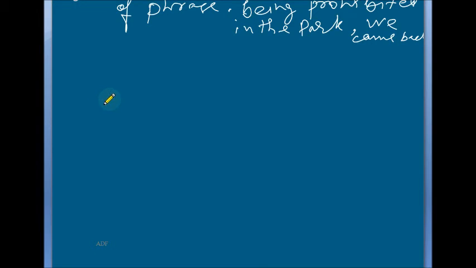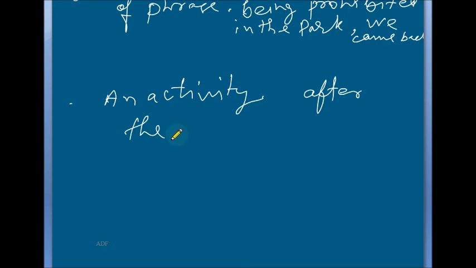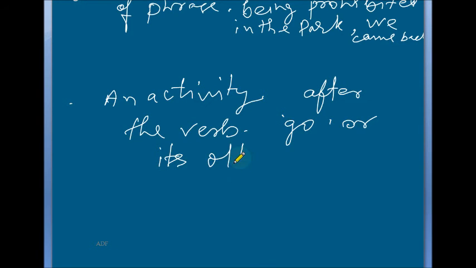Last one: activity after the verb go or its other form also. For example, I am giving,